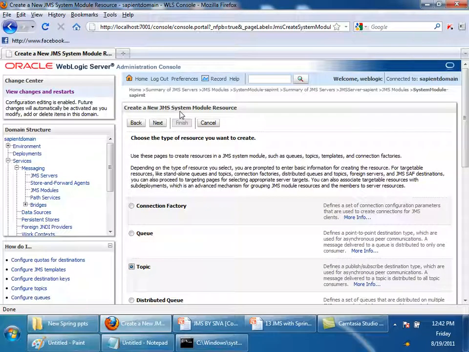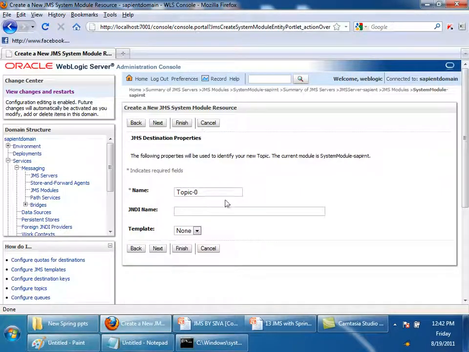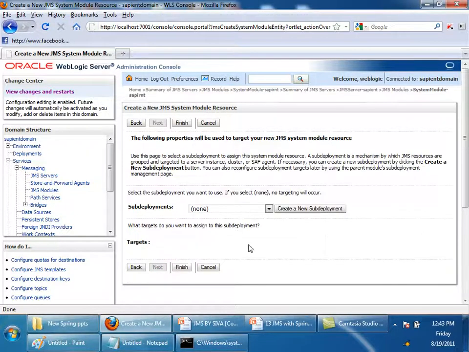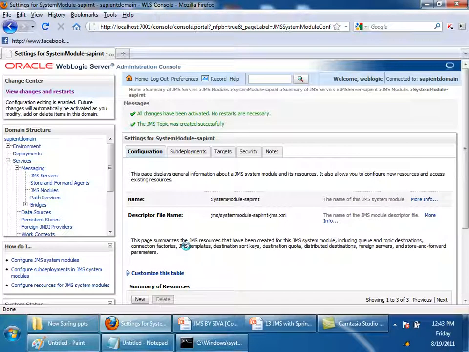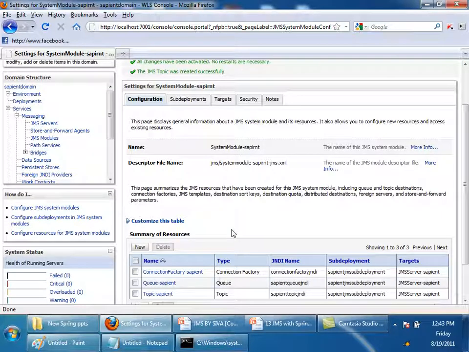Now I am creating a topic. I'll give a JNDI name topic hyphen Sapient, Sapient topic JNDI. Next and finish. Next, select the same sub deployment and target to JMS server Sapient. So we created a connection factory, a queue and a topic.